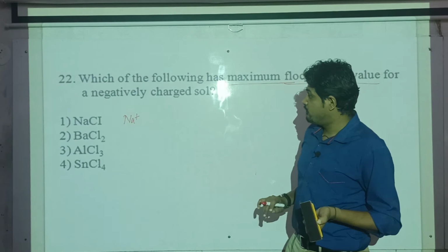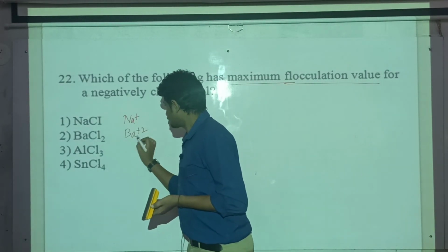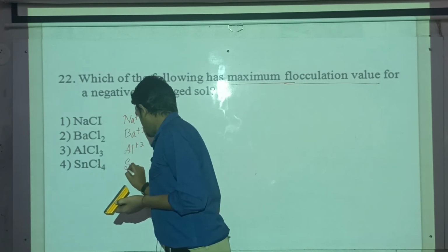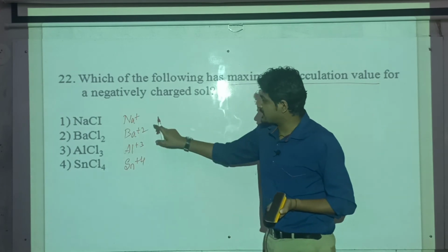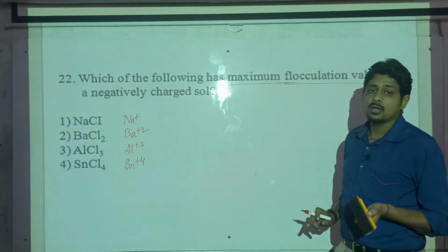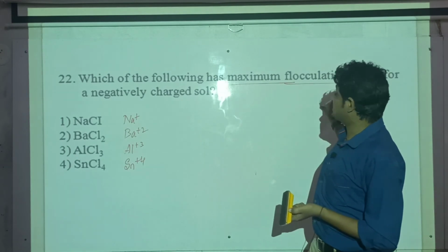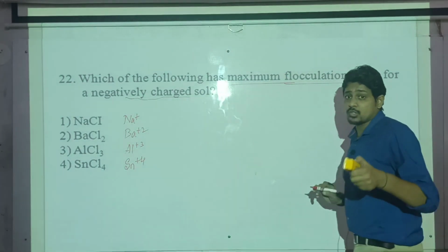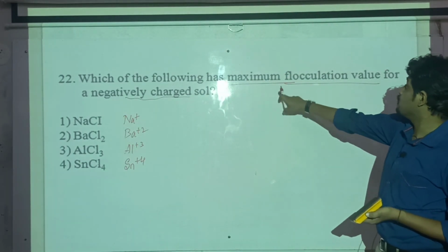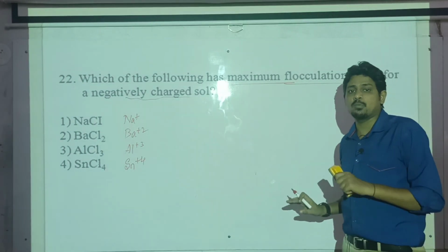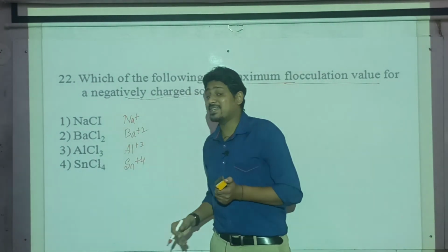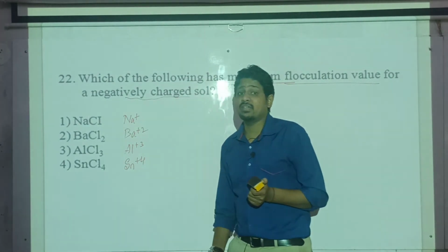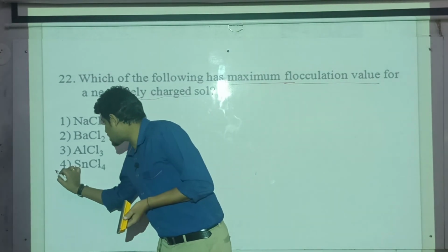Maximum means, first let me write it here. If you look into the charges here, these are the charges of the positively charged metal ions, because they say the colloidal salt is negatively charged. If they ask which of the following requires minimum flocculation value, meaning which among these four is required in minimum amount, then the answer will be the one having higher oxidation state.